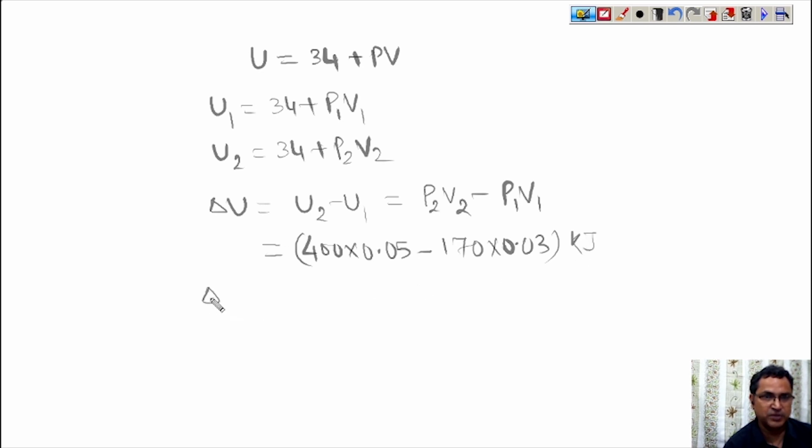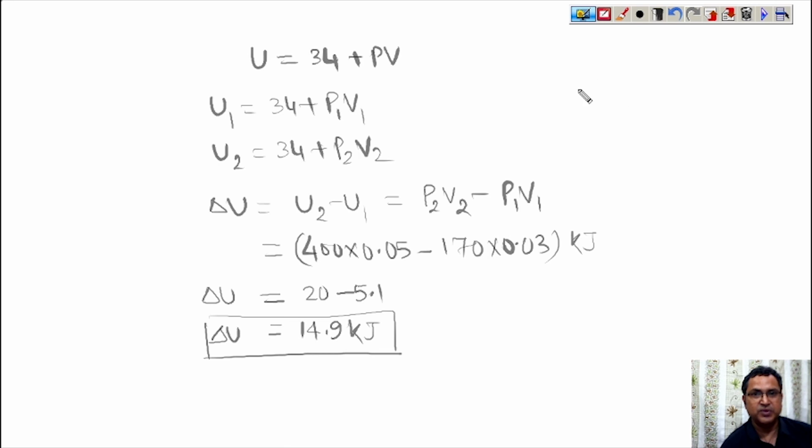So delta U becomes 20 minus 5.1, which is 14.9 kilojoule. This much amount of internal energy has changed. So if this is delta Q, according to the first law of thermodynamics, Q equals W plus delta U. So we will find out how much heat transfer takes place.